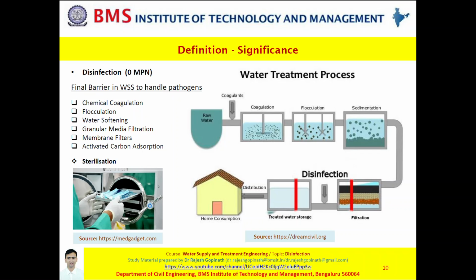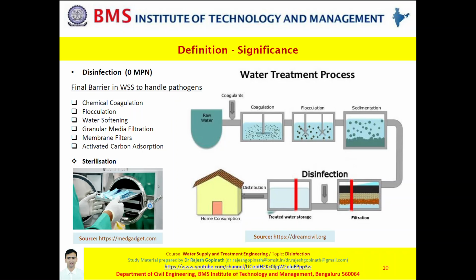Let us try to have a brief understanding of the role played by units such as coagulation, flocculation, sedimentation, softening, filtration and adsorption in combating microorganisms. I am trying to explain this to you to enhance the sensitivity of every individual to the most important process, the most important operation in a water supply scheme, which is disinfection.